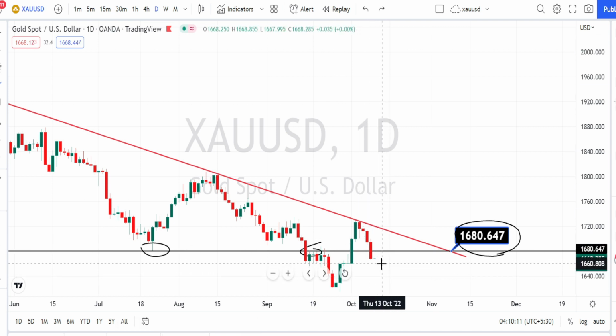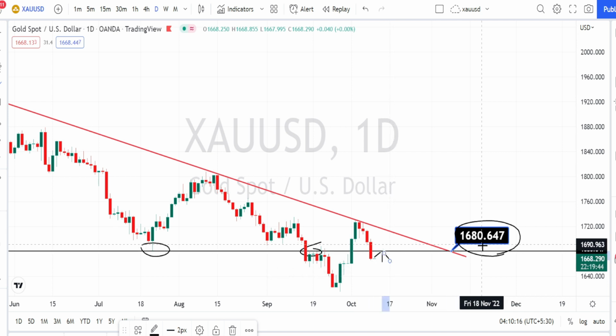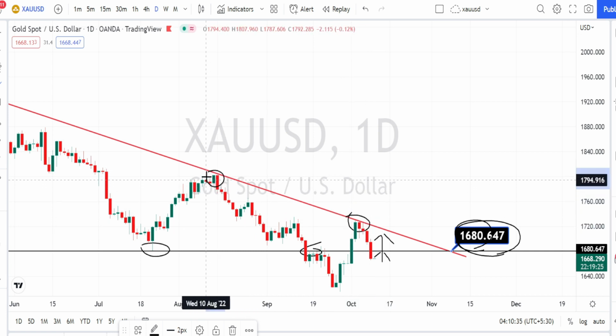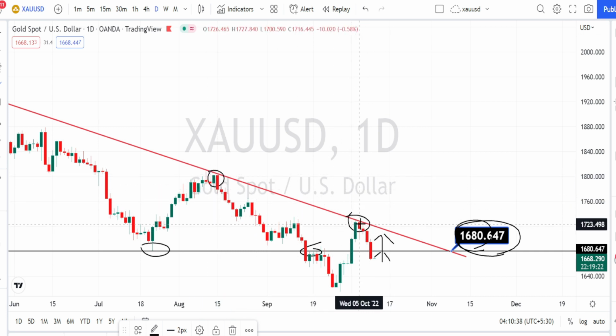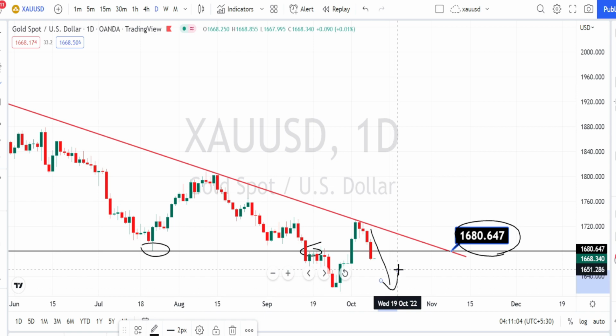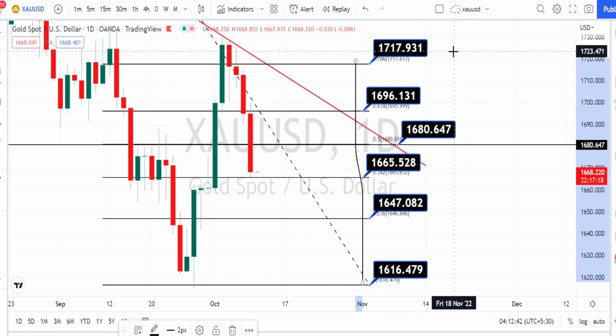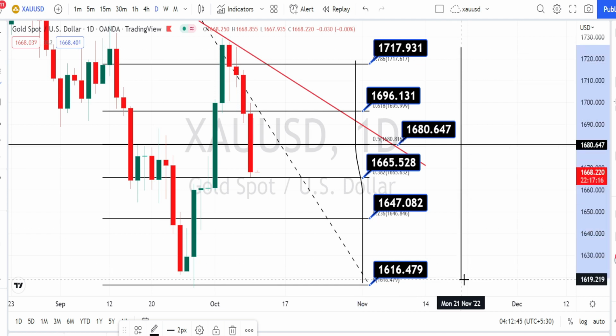So on the other hand, if the price action needs to bounce back on the bullish side trend reversal, it has to break this very strong resistance level in order to take a bullish side trend reversal. So if the bullish trend reversal happens also, again we have the daily time frame resistance line over here, which it has to break in order to continue further on the bullish side retracement. And current trend of the price action is in a bearish trend for now. So these are all the resistance and support levels for current price action in daily time frame.